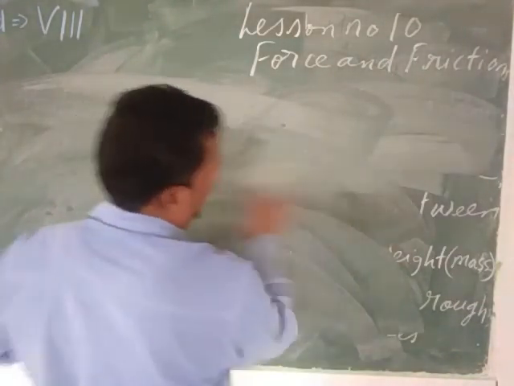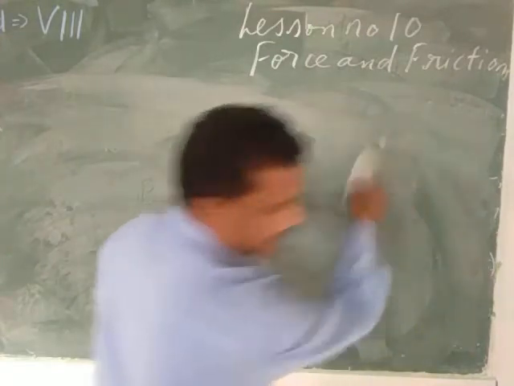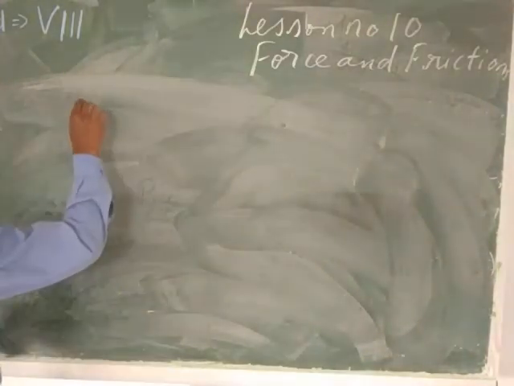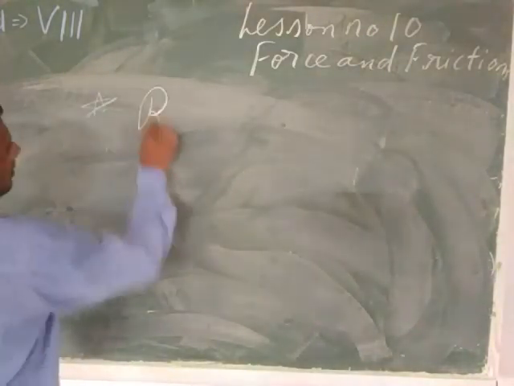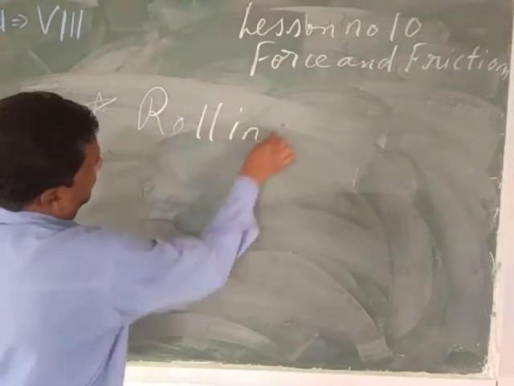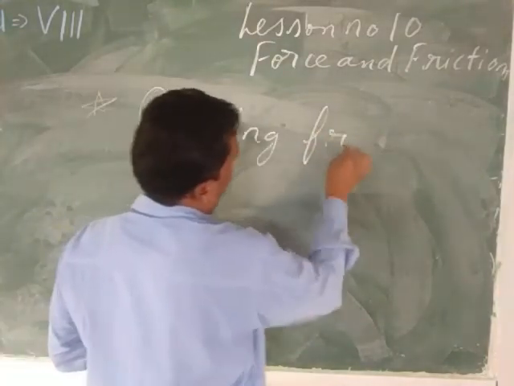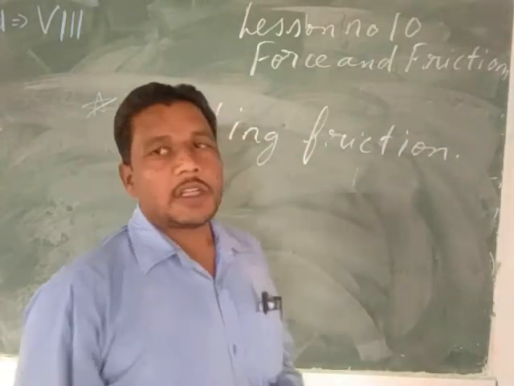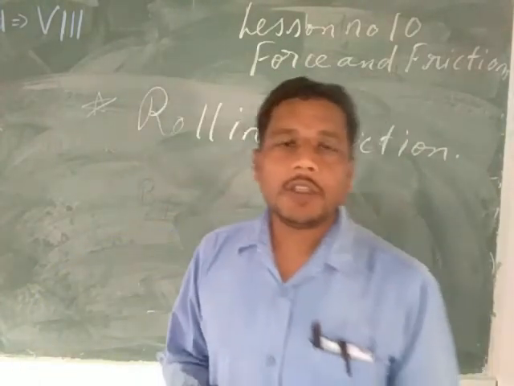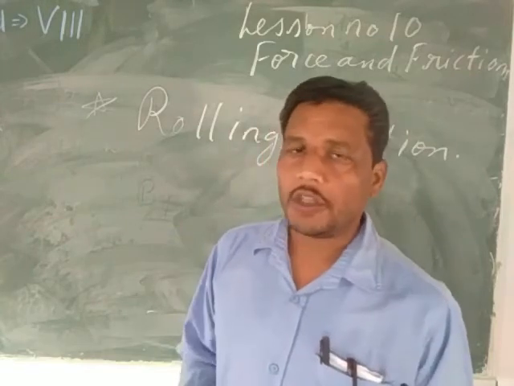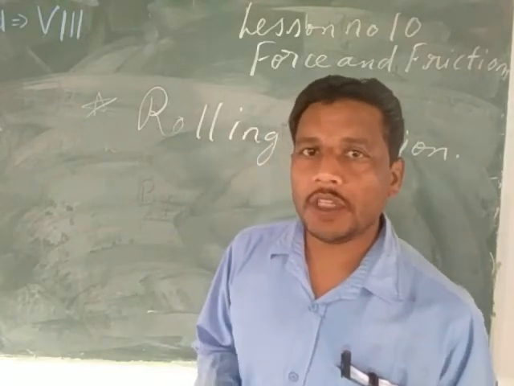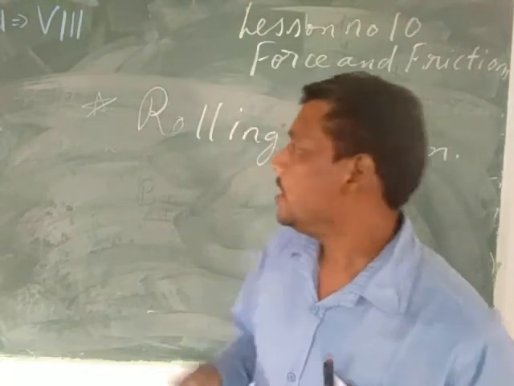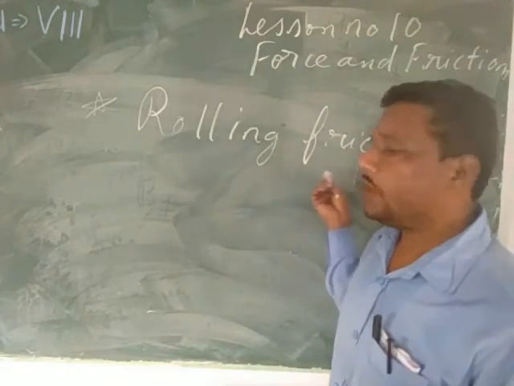Now after this, the next topic is rolling friction and sliding friction. Rolling friction. What is rolling friction? Listen, my dear. When one body is rolling and moving upon another body, that friction is called the rolling friction.